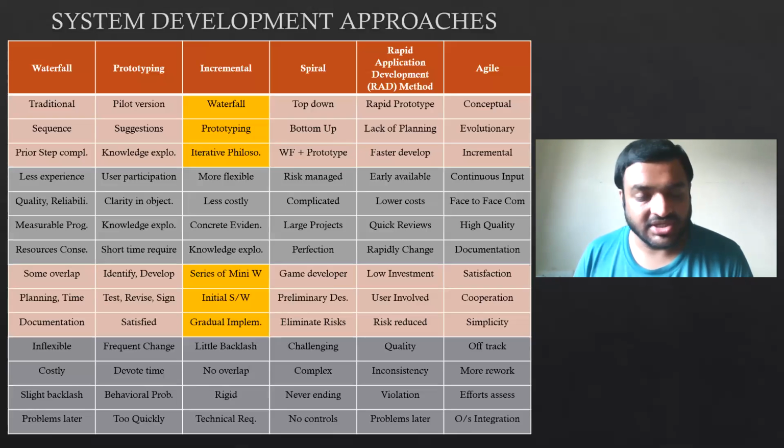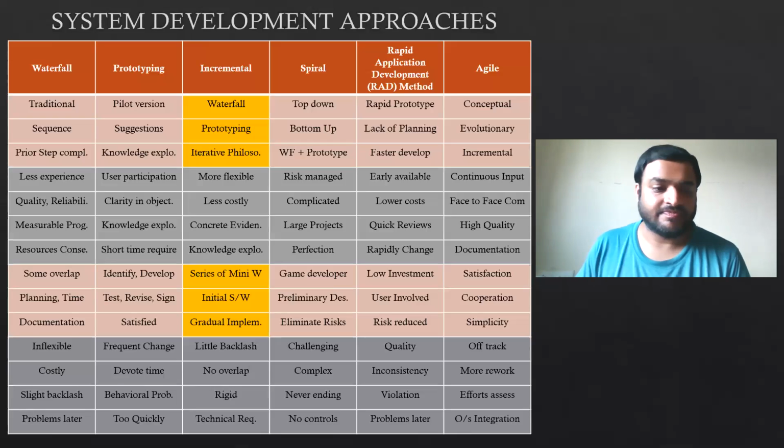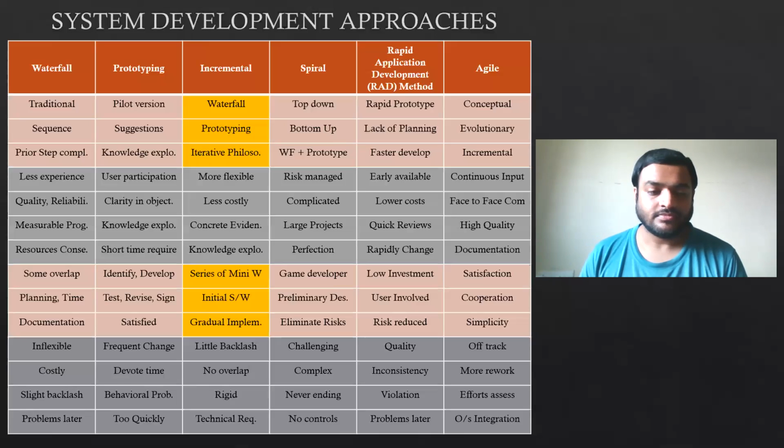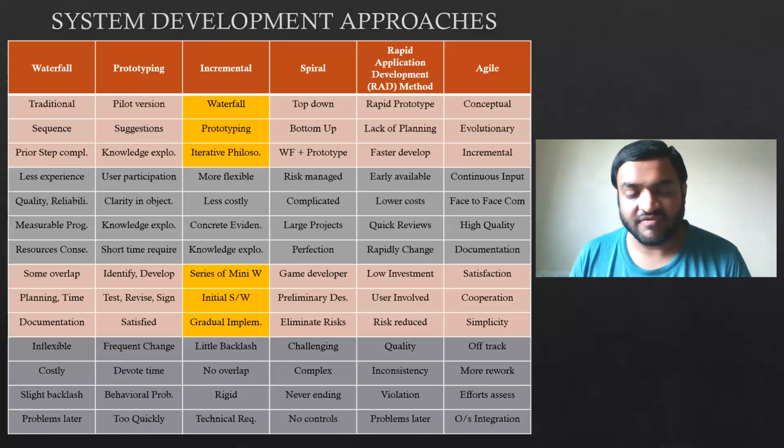You know how much resources are required to complete the process. You are not going to invest more than that. Also, because you are focusing on one process only, it will help you to optimize the resource utilization. So that is why we are saying resources conserved. Now, let's see what are the features of waterfall.